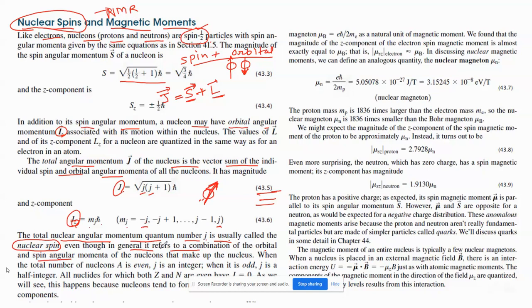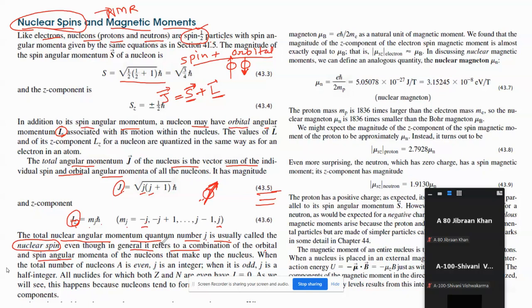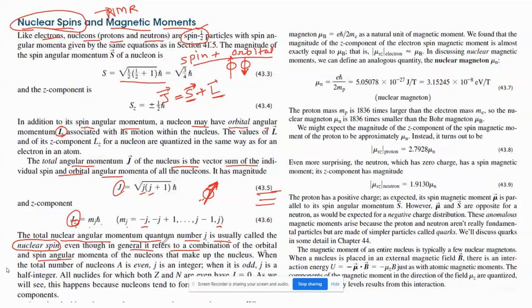So the summary of this topic is that you have to remember there are two types of motion of the nucleons, spin and orbital. Because of these two motions, they will have total angular momentum, the z component of which is given by mj into h cross, where mj takes values from minus j to plus j.